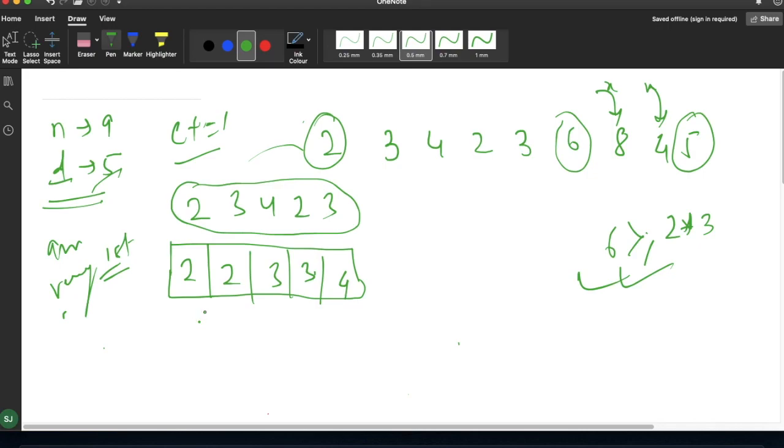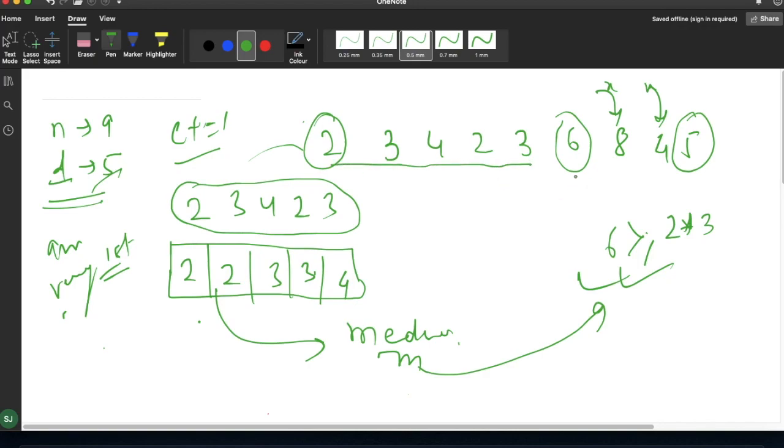Now we'll simply calculate the median m and apply the same logic here. Now we are done with these 5 values. For adding the next value and removing the old value, we will simply remove this value 2 from this list and add the new one. You can see this is sorted, so 6 will be added at the last.